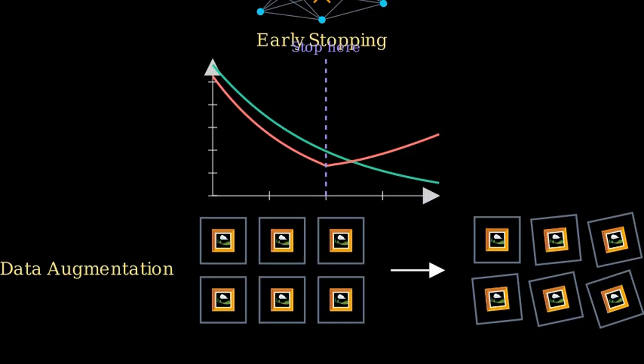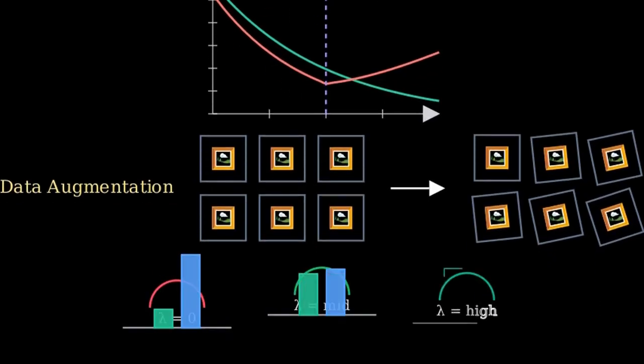To choose lambda, we typically use cross-validation to find the sweet spot between bias and variance. With lambda 0, high variance and overfitting. With medium lambda, balanced generalization. With very large lambda, high bias and underfitting.